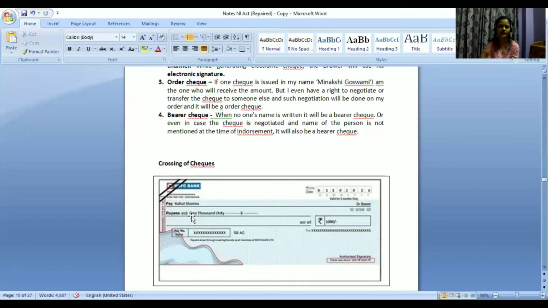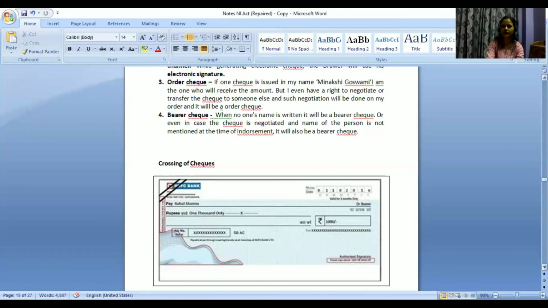He has just put a signature showing that he is endorsing the check. In that case also it will be a bearer check, because Rahul Sharma has transferred the check but without mentioning the name of the person. So to whomever he gives that particular check, that person will be the bearer and he can accordingly demand clearance of that particular payment.